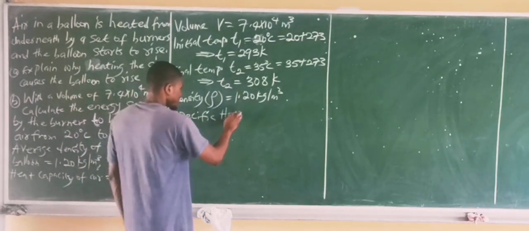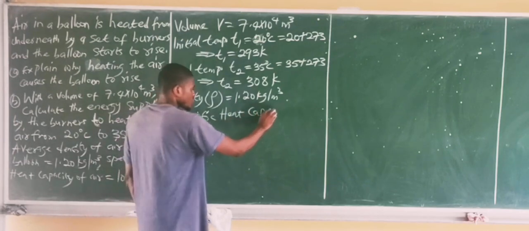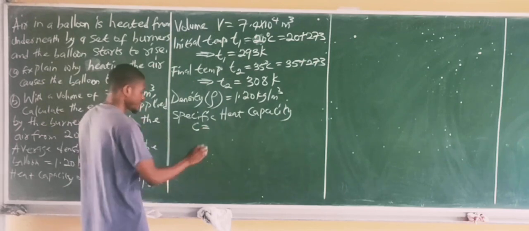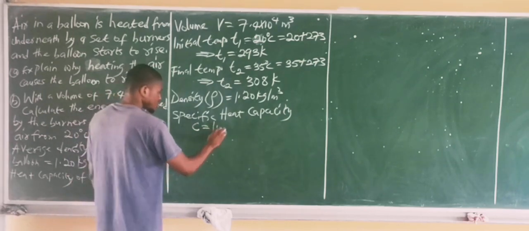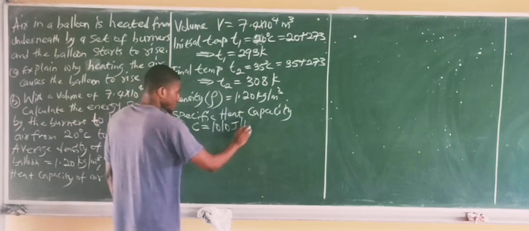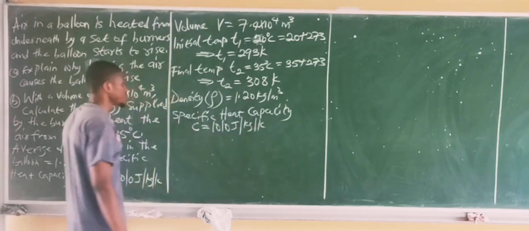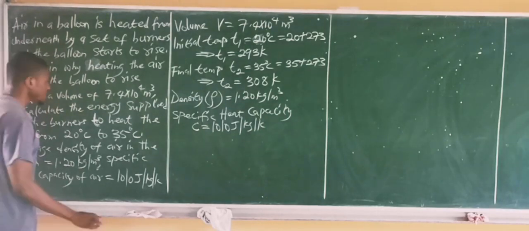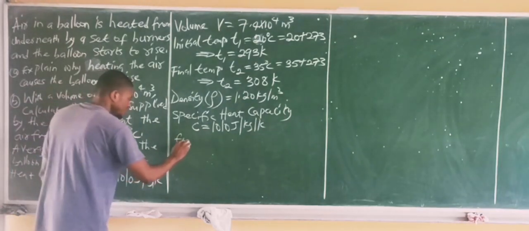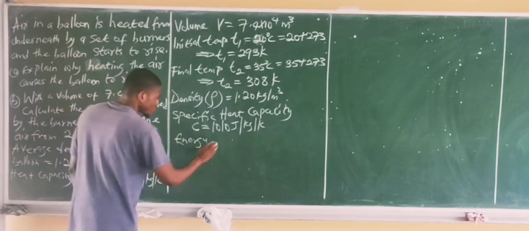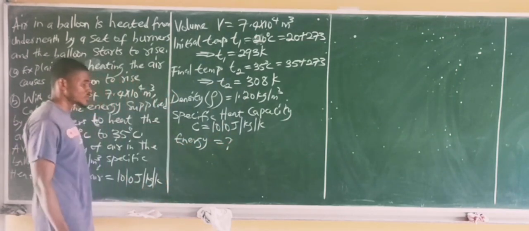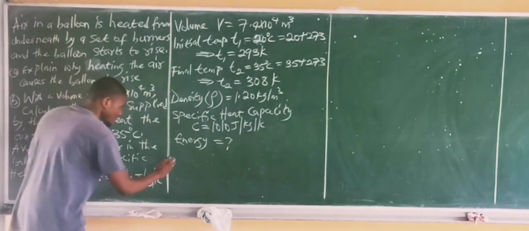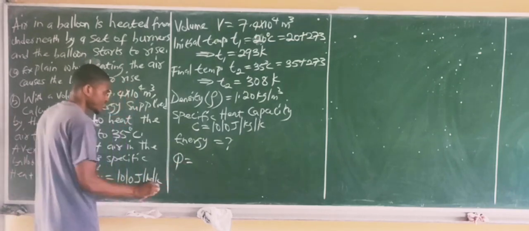Specific heat capacity. We usually use C to represent specific heat capacity, and it's given as 1010 joules per kilogram per Kelvin. Okay, so we have this. The question says you should calculate the energy supplied by the burner. So energy is unknown, and that's actually heat supplied. The energy simply means the heat supplied by the burner.